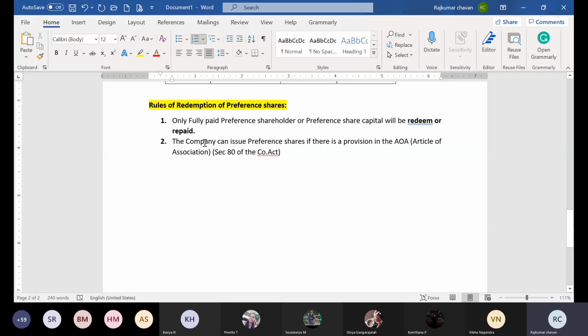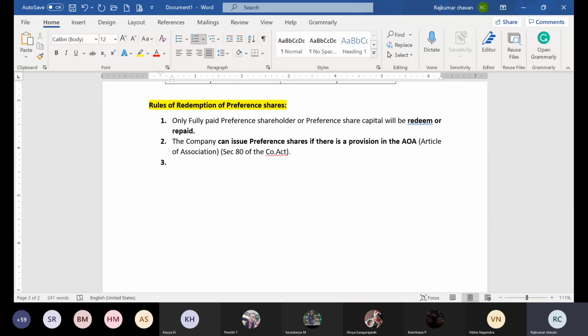So remember, I have written here, the company can issue preference shares if there is a provision, if there are some rules written somewhere in their Articles of Association that in future the company can take money from preference shareholders also. So that is your rule number 2.